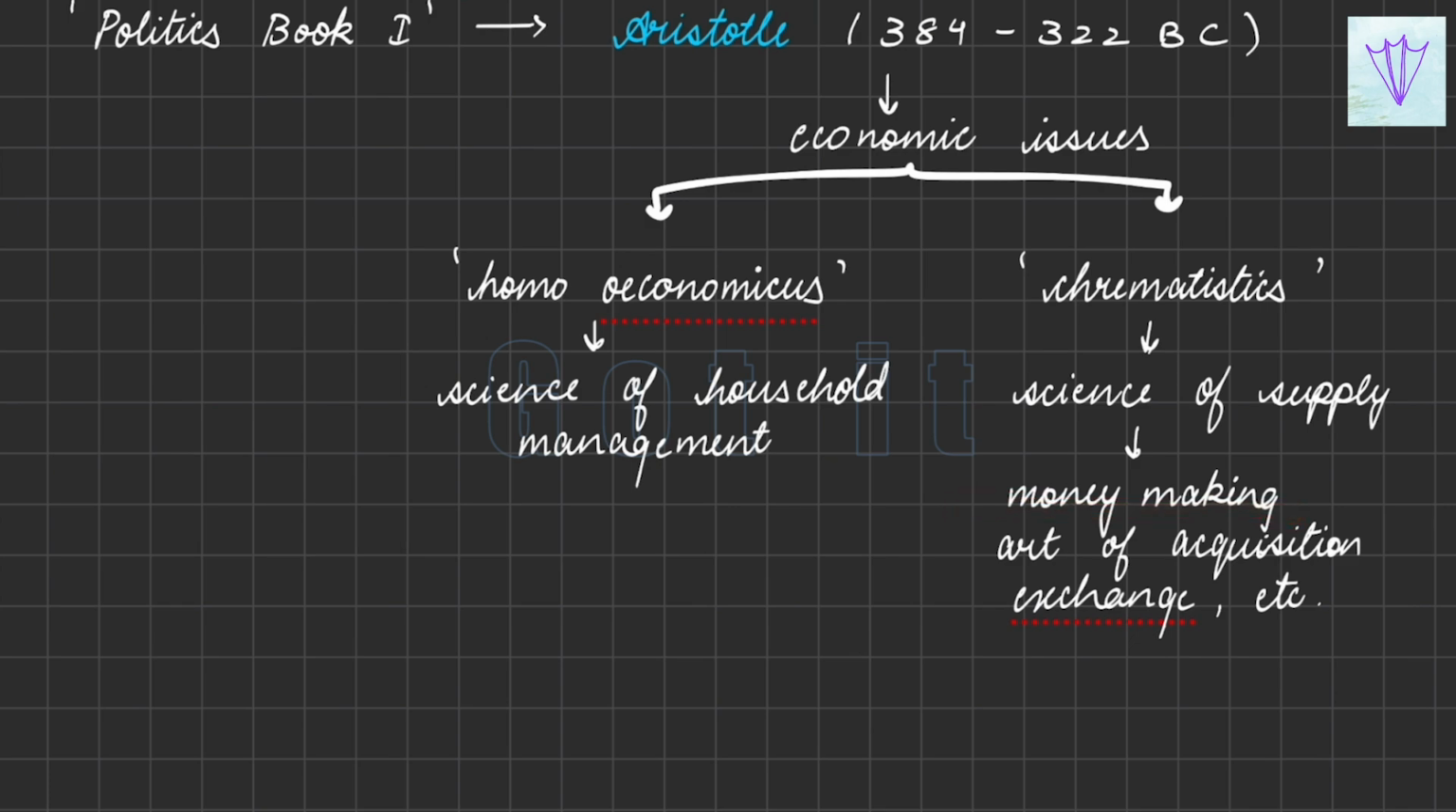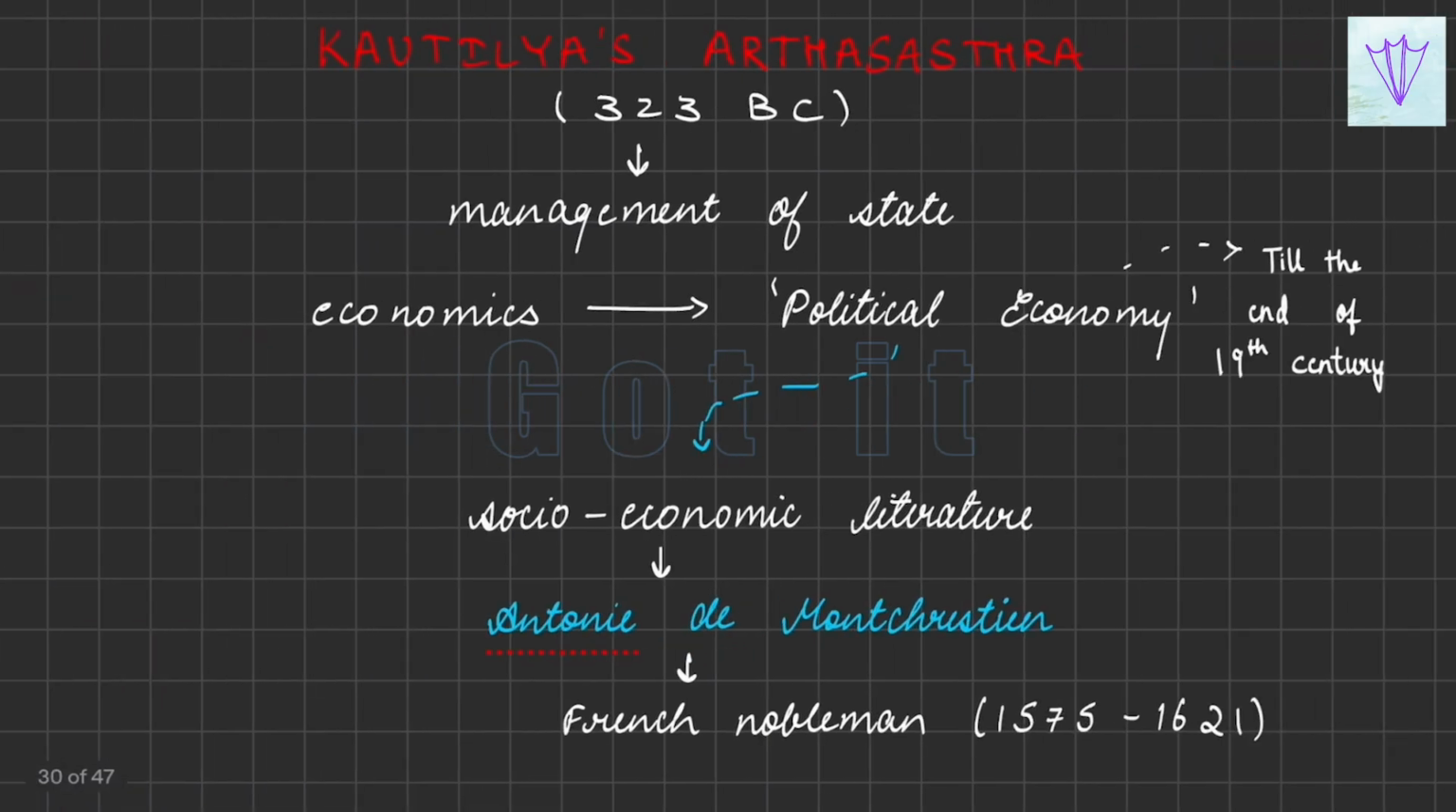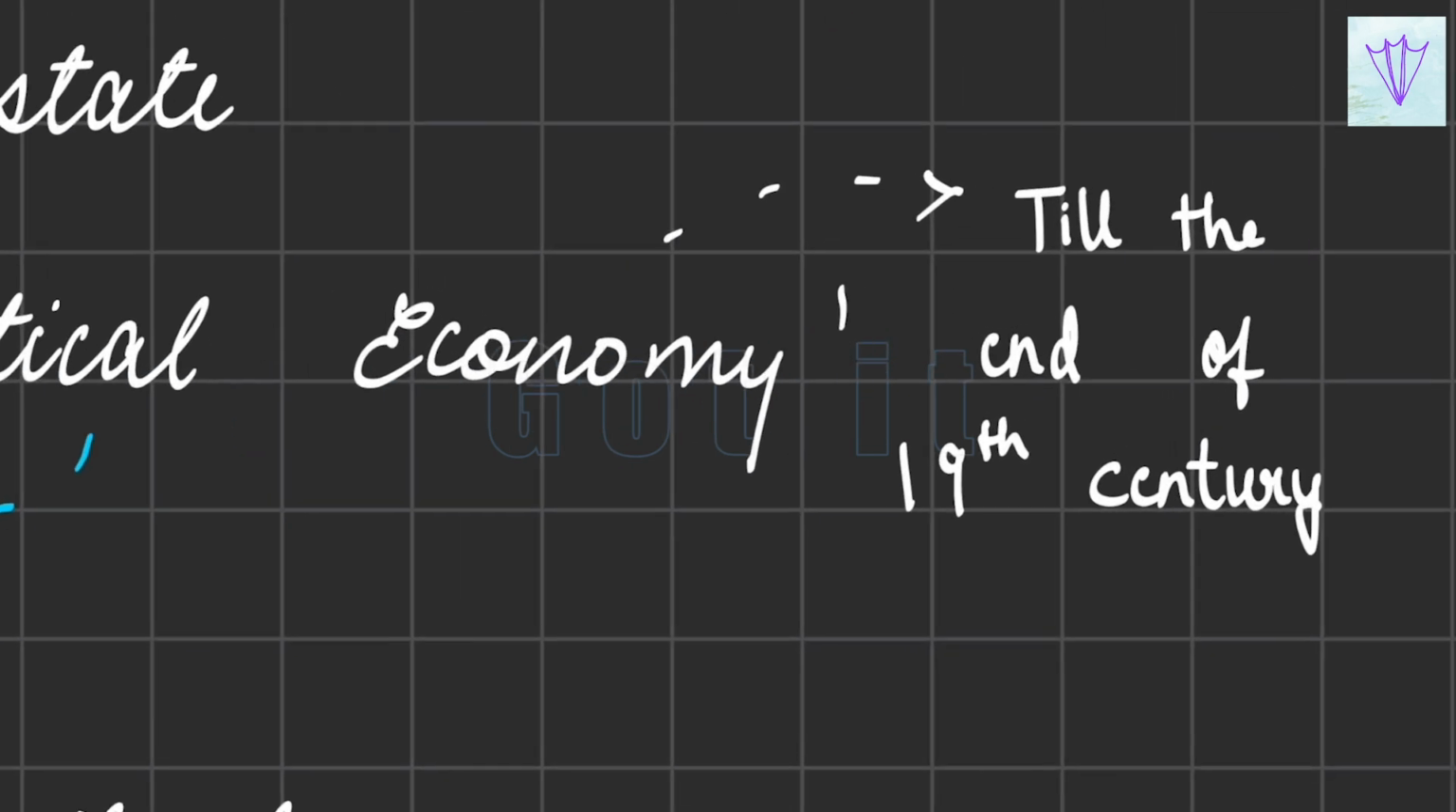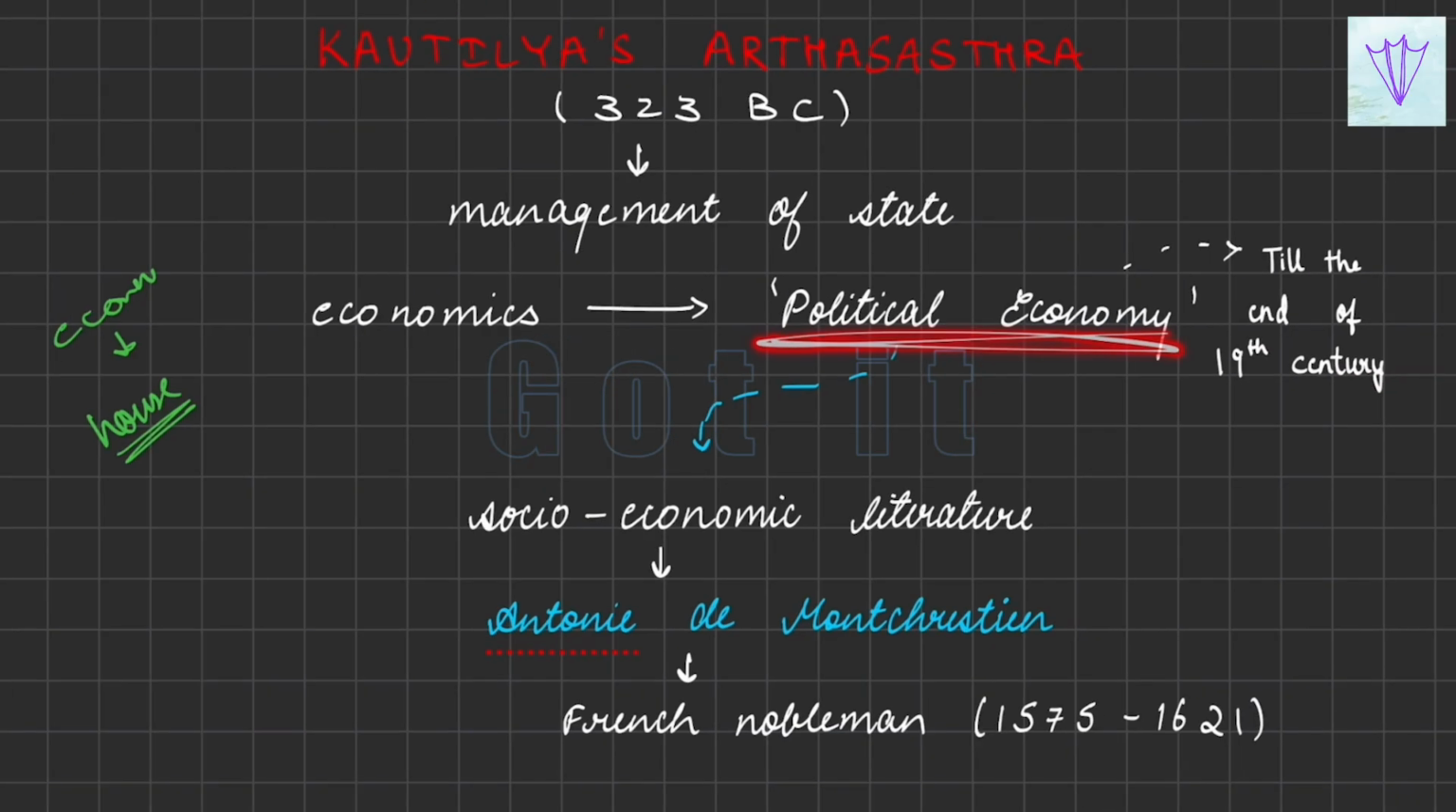Later came Kautilya's Arthashastra, which explained the management of state. Until now, everybody thought economics involved house matters or household management. But with Kautilya's Arthashastra, it became the management of state, and so economics became political economy. This word political economy continued until the end of the 19th century.